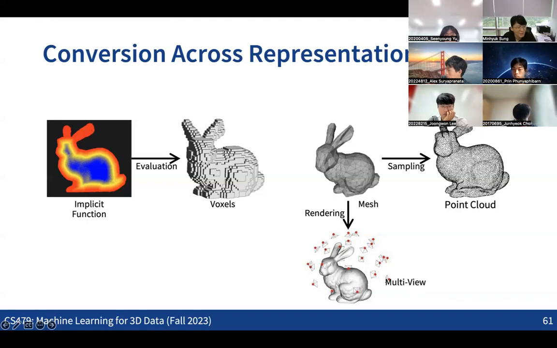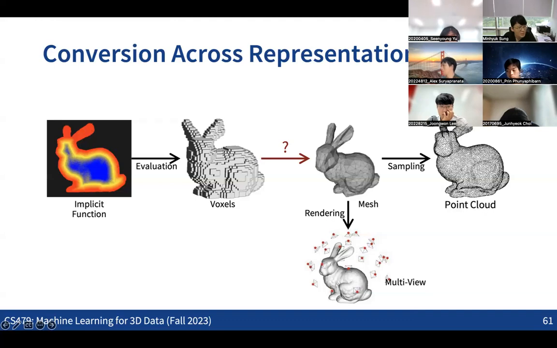The problem might be in the conversions, for example, from the voxels to the mesh. How can we convert the voxels into the mesh, right? If we can also have this connection from the voxels to the meshes, we might need the other way around. So now we can see this sequence from the implicit function to the voxels to the meshes and the meshes to the point cloud. Which means that we can do this kind of sequential conversion from the implicit function to the point cloud.